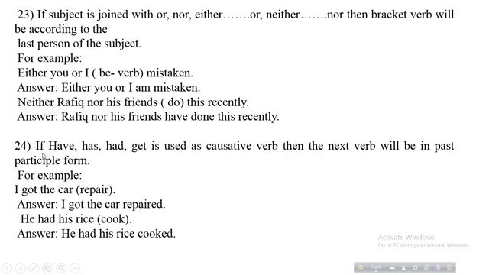Okay students, next rule, if have, has, had, get is used as a causative verb, then the next verb will be in past participle form. For example, I got the car repaired. Answer: I got the car repaired. He had his rice cooked. Here the cook verb is kept in bracket, but it is in the wrong position. The correct form of this verb will be, he had his rice cooked. Okay, students, I think you have understood. Then I am going to the next slide.